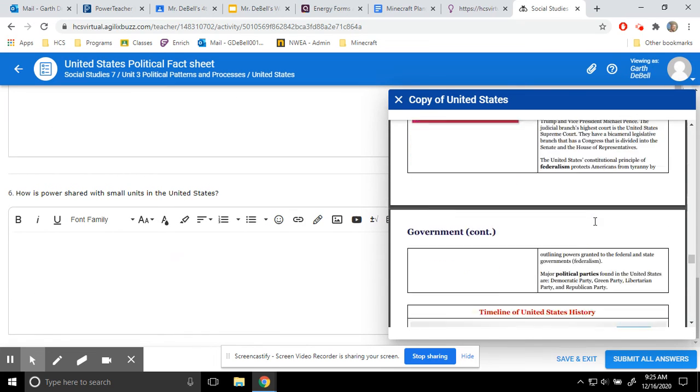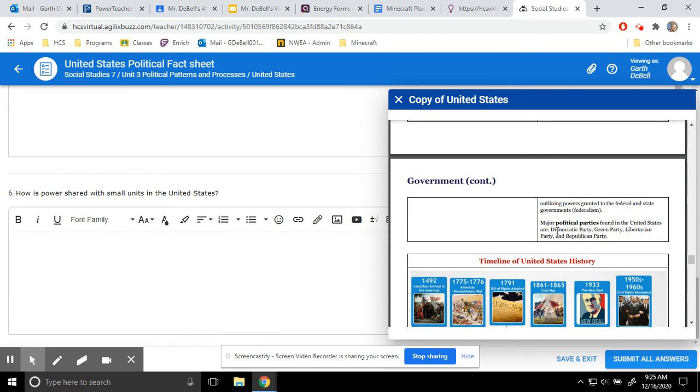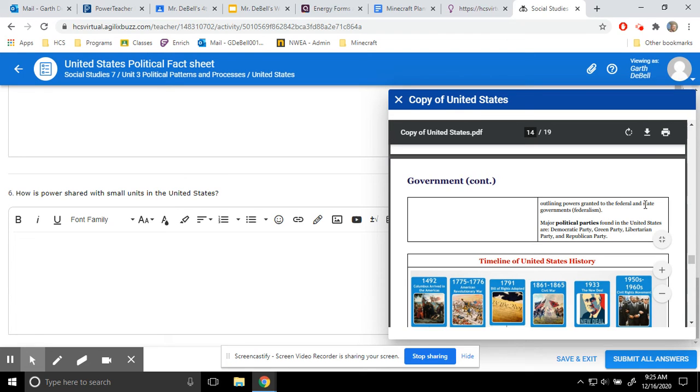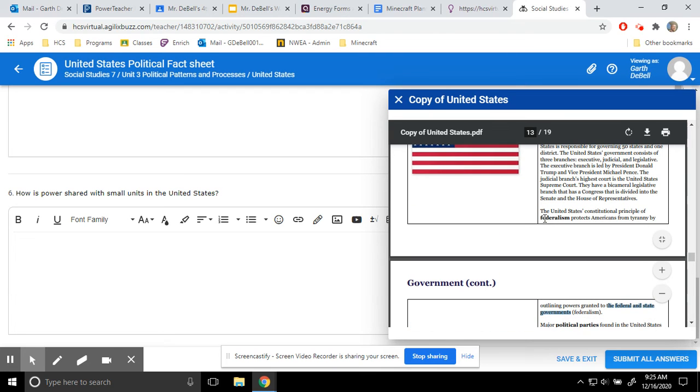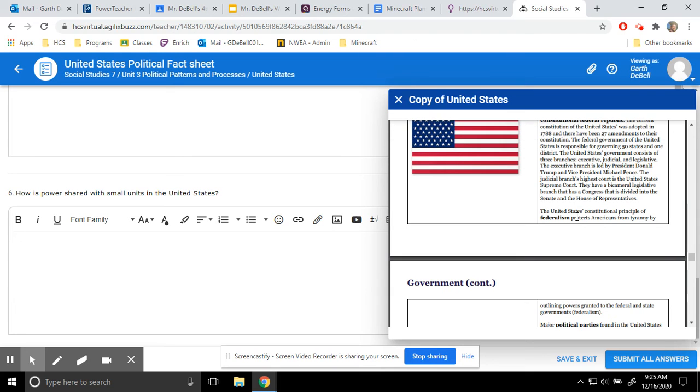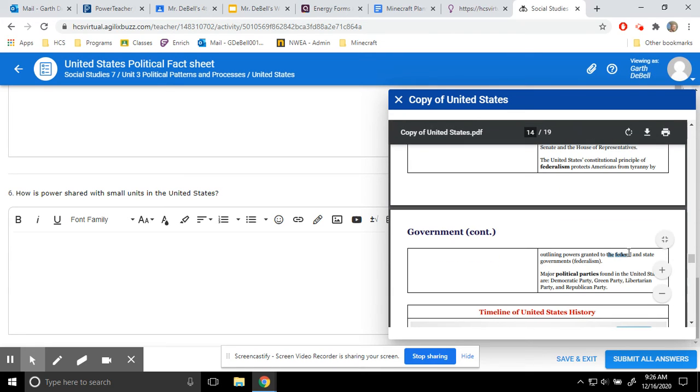And then at the smaller level, they don't really say too much about it. But right here, they talk about state governments. How you have the federal and state governments. That's federalism. So when we're talking about the national, that would be the federal government, right?